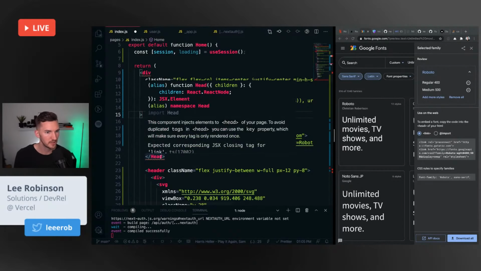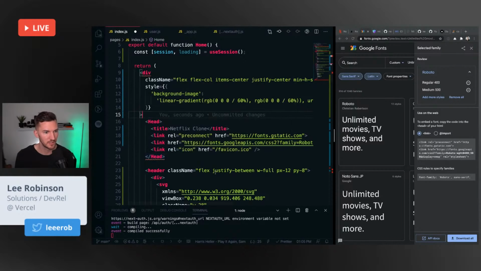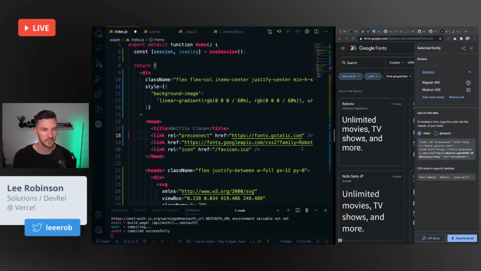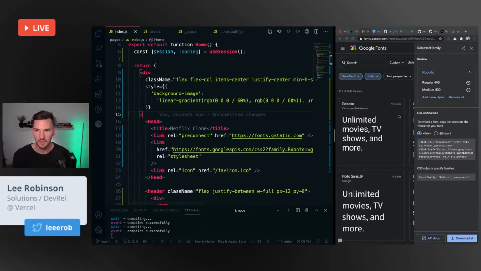Why is it still complaining? Injects elements into the head tag. Yes, I know that. Expected closing tag for link. Oh, I missed one here. Sometimes when you copy paste HTML snippets, they get screwed up because they don't have a self-closing tag, and then you have to add it. Just a little thing that you might run into.